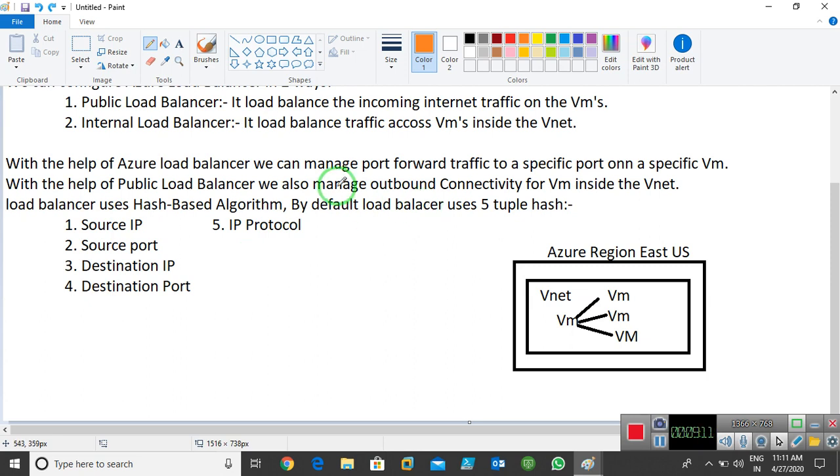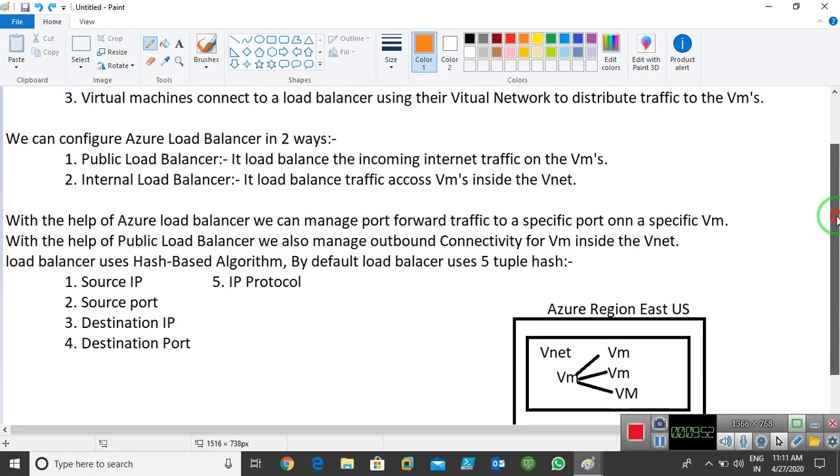Now if your load balancer works on ports, it uses only two things: source port and destination port. That's it. If your load balancer is working on ports, it uses only source port and destination port. Instead of ports, if I am simply managing my traffic, or simply distributing my traffic between VMs, the load balancer uses all these 5 options. Okay, fine. So this is what we have, a load balancer.